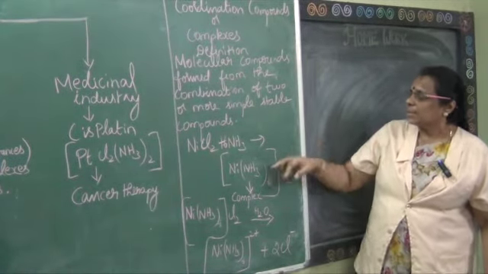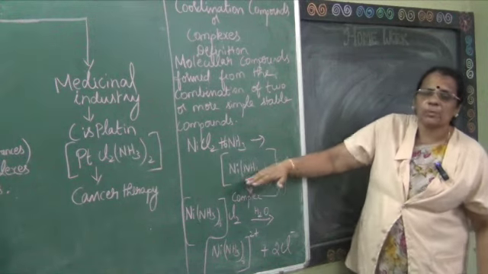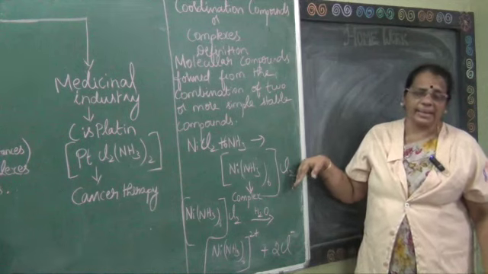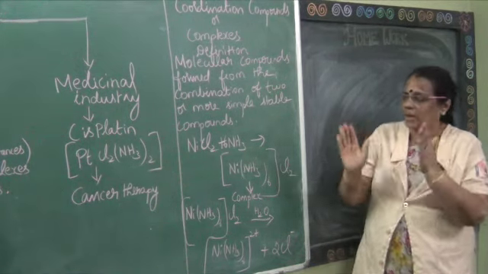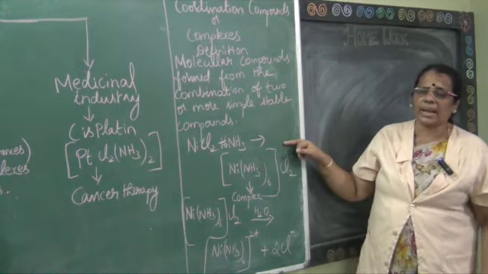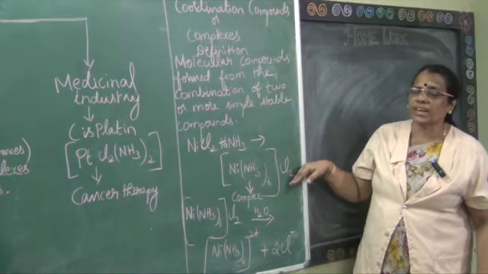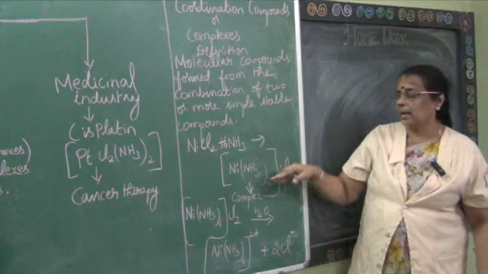It is a complex. The species inside the square bracket is called a complex ion, which cannot be dissociated. So the species present inside the square bracket cannot be dissociated into individual ions. The species inside the square bracket are nickel and ammonia.